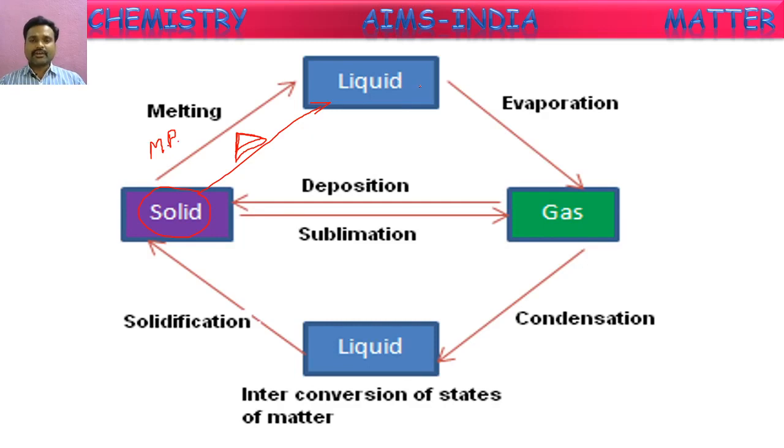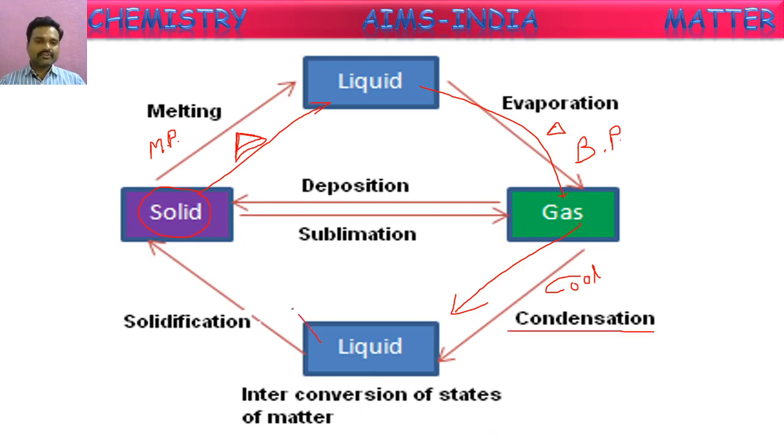And these liquids will be converting into gas. This also will happen when heated only. On heating, this is called evaporation, or if it is done at a fixed temperature, that is called boiling. So the temperature at which a liquid converts into gaseous form is called boiling point. Next, gases on cooling convert into liquid form. Conversion of a gas into liquid will be done by the cooling process. So that is called condensation.